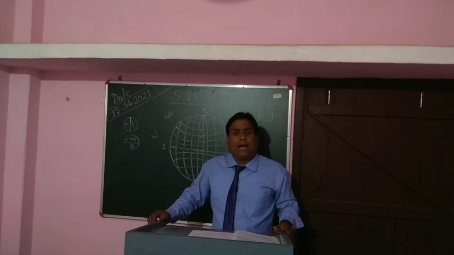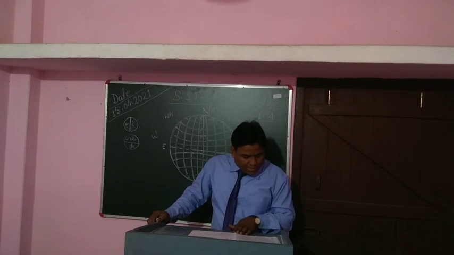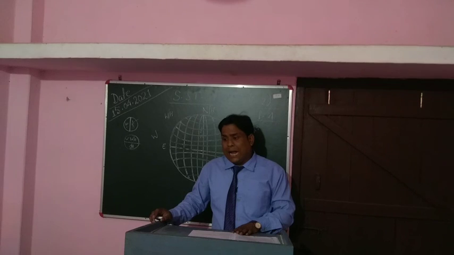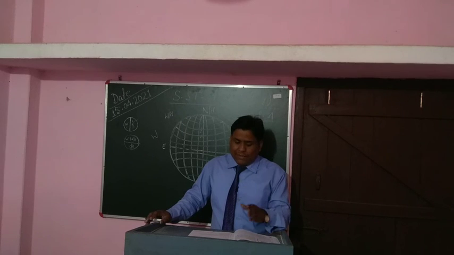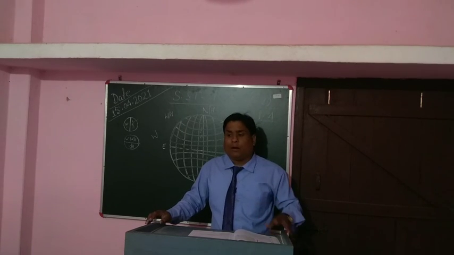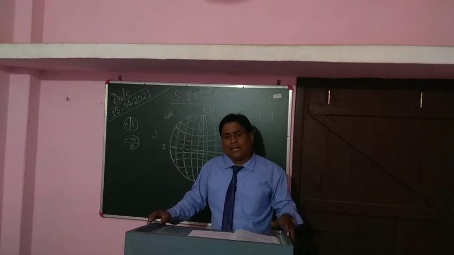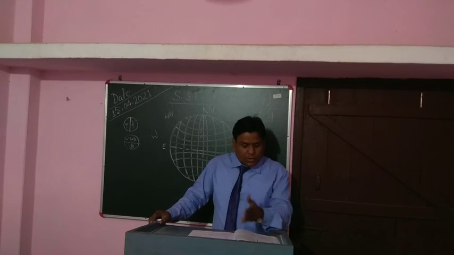Now with this I am wrapping up this chapter, and I would like to give you some homework as well. Please note it down in your rough notebook. On page number 6 there is a beautiful map of India. You have to draw it in a rough copy on a white page, draw it beautifully and clearly, and I will give you marks on this. This will be of 10 marks value. If you draw it beautifully and clearly, you will get 10 out of 10. If it is not that good, 7 out of 10, 5 out of 10, 4 out of 10. So you have to draw it.